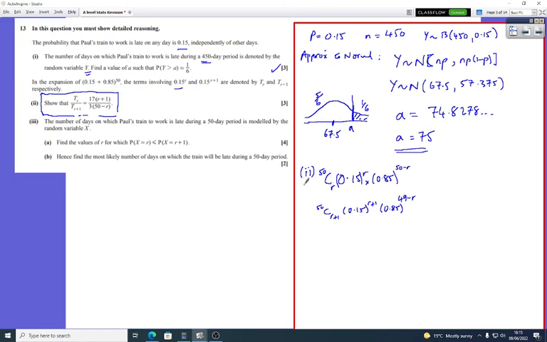Obviously we're going to call this TR, and I'm going to call this TR plus 1, to show that equals that.